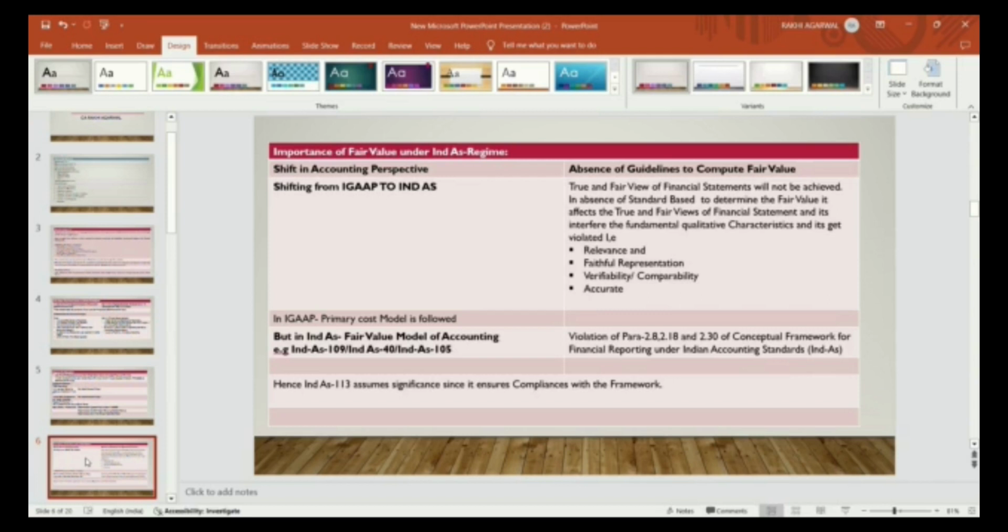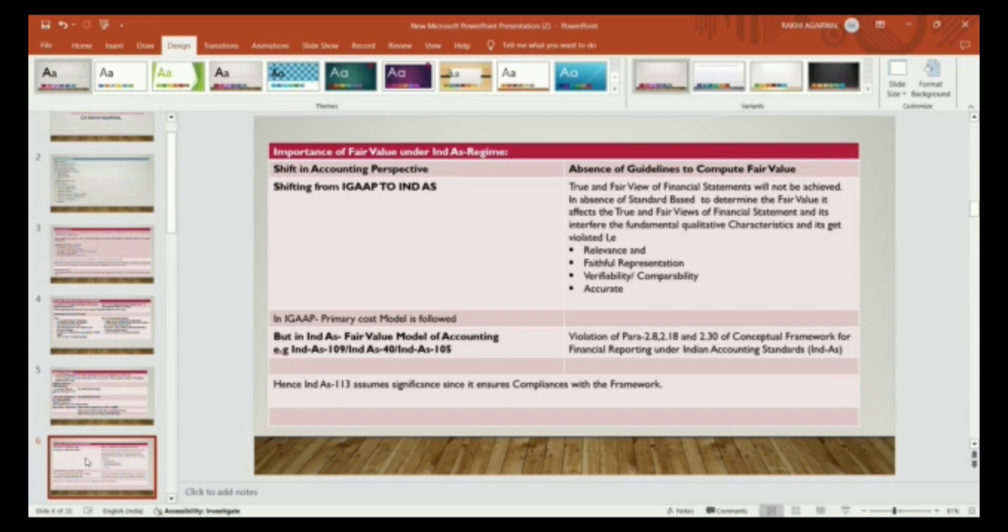If this standard is not available, then what happens? What was the importance of this standard? This standard gives us specific guidance to determine the fair value. So if this standard is not present, then what happens? Absence of guidelines to compute the fair value. A true and fair view of the financial statements will not be achieved if you do not do the fair value transaction. And if you do not record your assets or liabilities at fair value, then it will not reflect a true and fair financial statement.